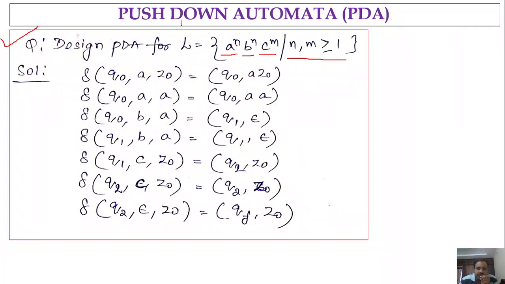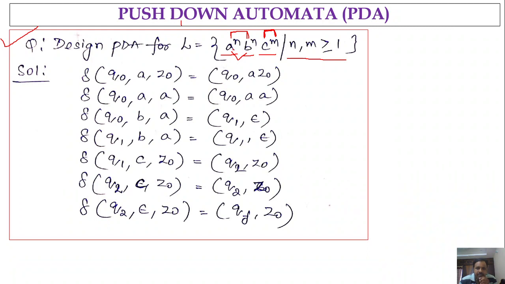If you observe the language, we are going to have A's followed by B's followed by C's. And we have A power n, B power n, so the number of A's followed by the number of B's must be the same, followed by any number of C's. So there is a relationship between the number of A's and the number of B's, whereas the number of C's may be anything. It could be 1, it could be 2 C's, it could be 3 C's, whatever it may be, but the number of A's and the number of B's must be the same.